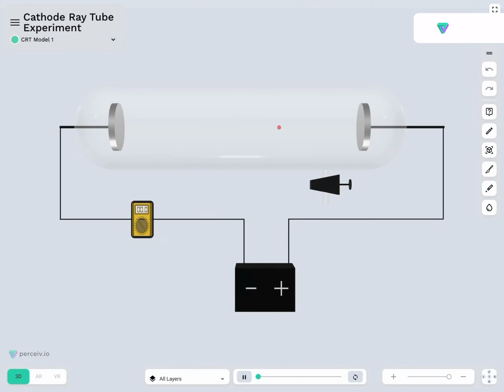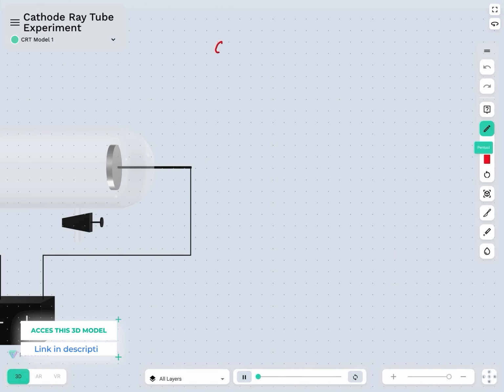Hello students, the topic of discussion today is cathode ray tube experiment and discovery of electron by J.J. Thomson. Before we proceed any further into this discussion, let us discuss why these experiments were conducted. The main idea behind conducting these experiments is to know the nature of atom and what exactly is atom, what it constitutes of.